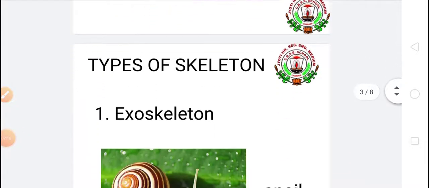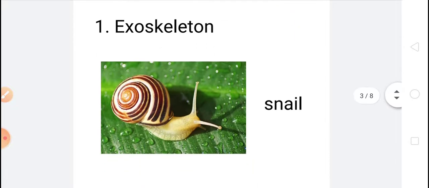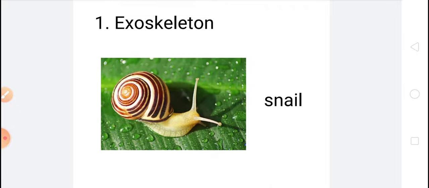Now move to the next topic, types of skeleton. There are three types of skeleton. Okay, some of the animals do not have bones in their body. Okay, so different types of animals have different kinds of skeleton. Like you can see in the picture, the snail. The body of the snail is very soft and delicate, so it is protected by a hard bony structure, which is called an exoskeleton.